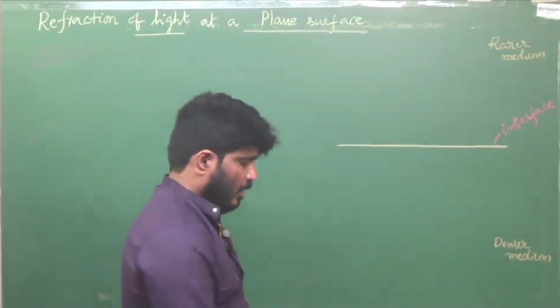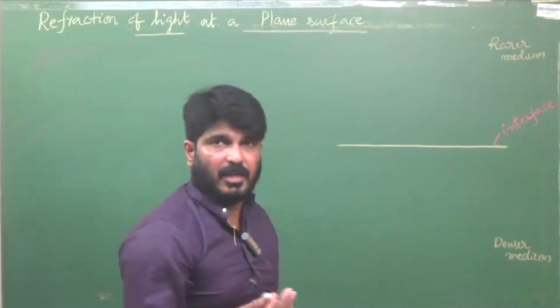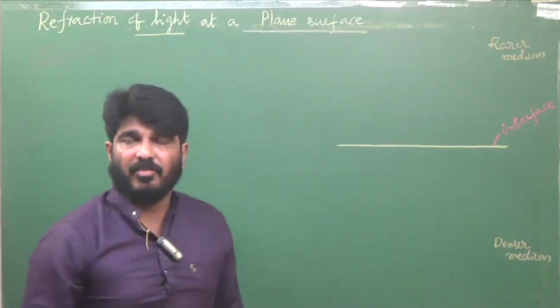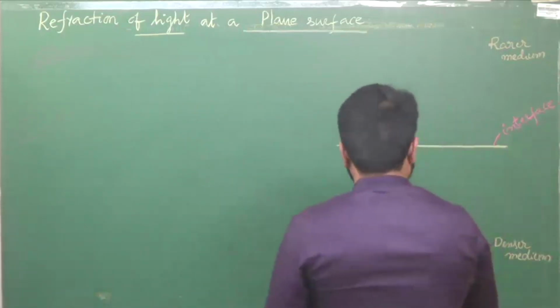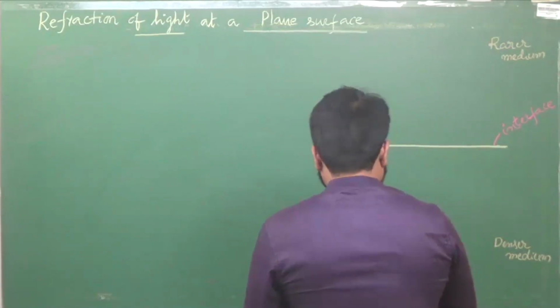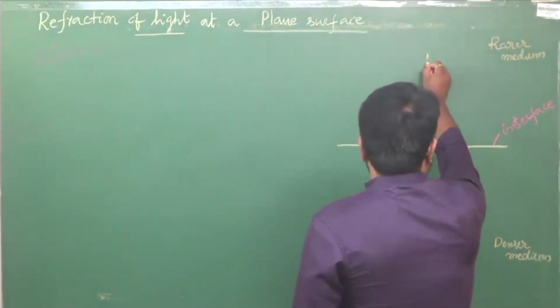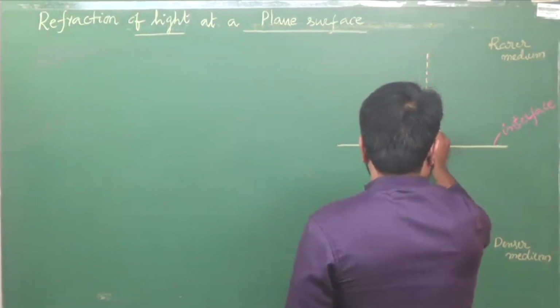Okay. And you know, this is geometrical optics. In one of the previous sessions, we discussed what is angle of incidence and all. So to find the angle of incidence, what is required? Compulsorily a normal. Let us draw a normal to the plane surface. This is the normal drawn to that surface.